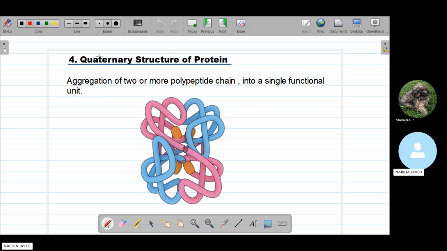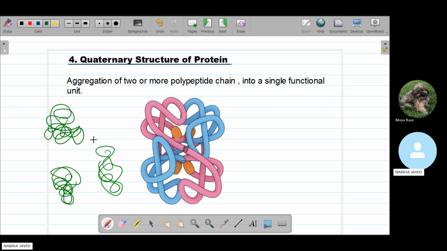Assume that we have multiple polypeptide chains. This one is the chain of a polypeptide. This one is a complex tertiary structure. This one is also a complex tertiary structure, and this one is also a complex tertiary structure of the protein. When all these tertiary structures combine, they make a single functional unit. This is one tertiary structure, this is another, and this one is another. So when these four tertiary structures of protein combine with each other, they form a single functional unit that is called the quaternary structure of proteins.